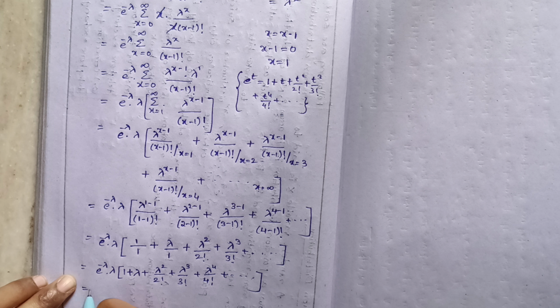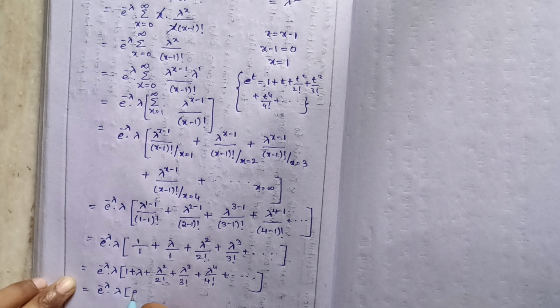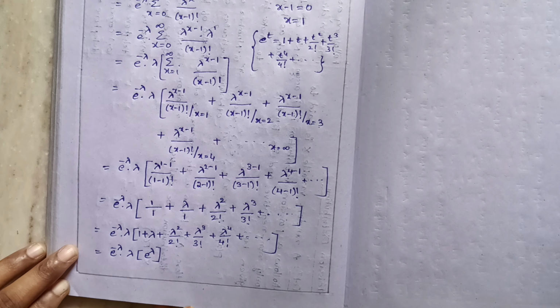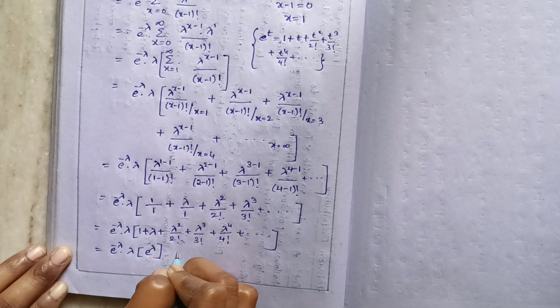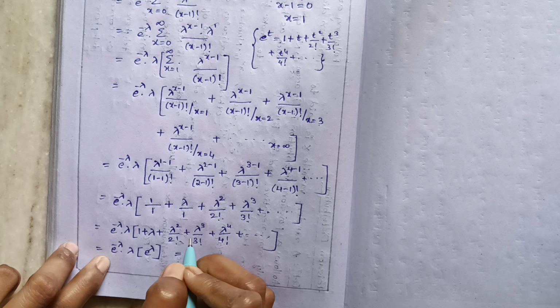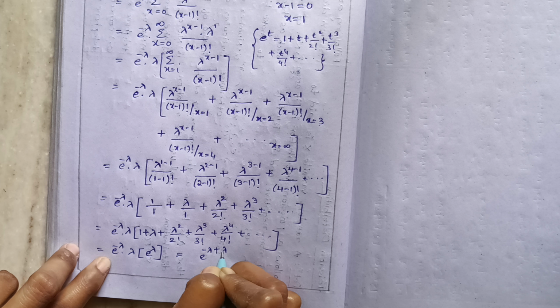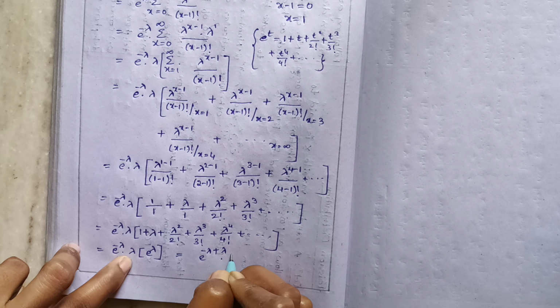So we can substitute here e to the power of minus lambda into e to the power of lambda. Multiplying these, the bases are the same, so we add the powers. Therefore, e to the power of minus lambda plus lambda, into lambda.